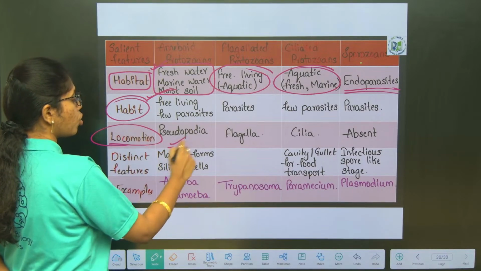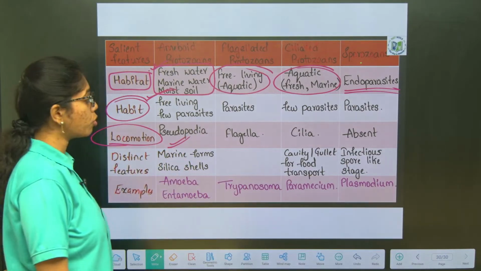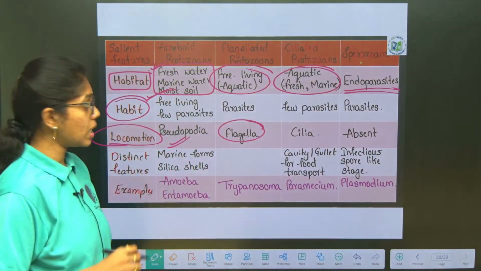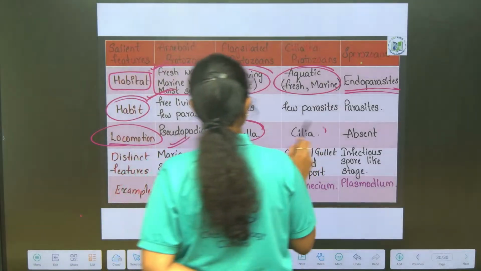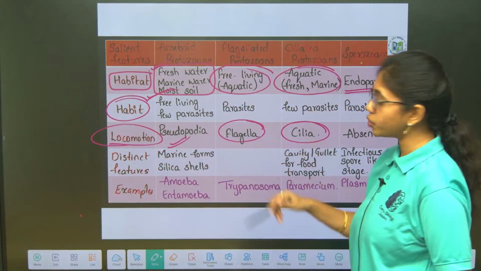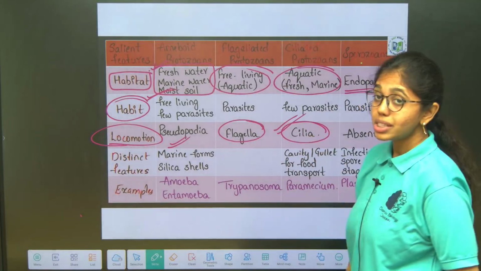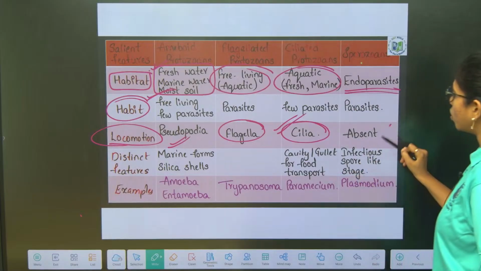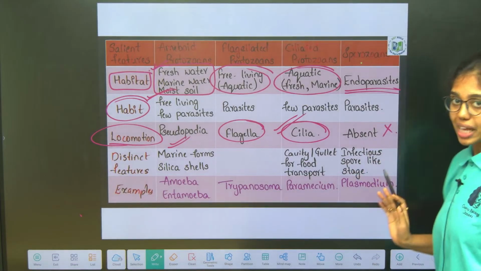Locomotion is through pseudopodia, that is false feet, in amoeboid protozoans. In flagellated protozoans it is through flagella. In ciliated protozoans it is through cilia. Which is the fastest mode of locomotion? If that question is put, your answer should be cilia only. It is the fastest mode of locomotion. And in sporozoans, locomotion is absent.